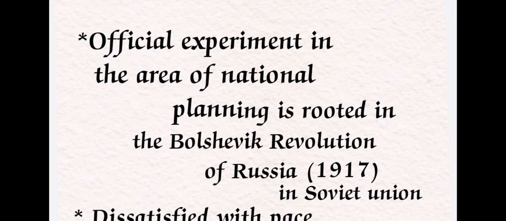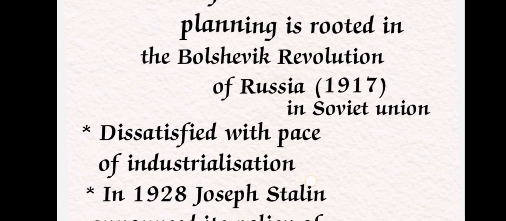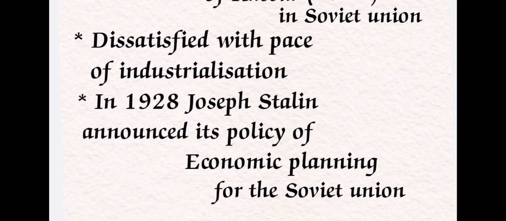Okay, so here they were dissatisfied with the pace of the revolution, especially the industrial revolution. It means they were dissatisfied with the industrialization. So in 1928, Joseph Stalin started and announced his policy of central planning. Because of the dissatisfaction with the industrialization, Joseph Stalin introduced the policy of central planning. Central planning is nothing but national planning for the entire Soviet Union.